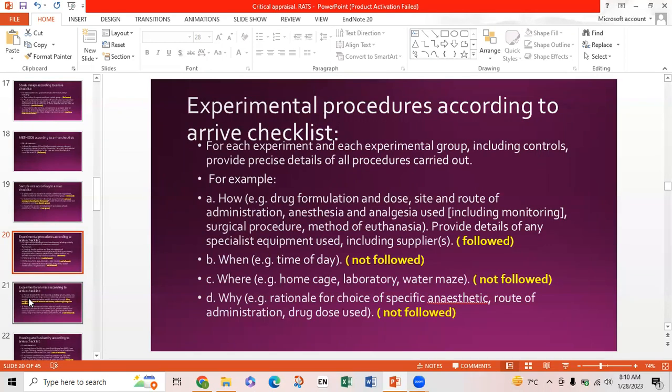Second is when, time of the day. This point was not followed because it is not told. Where? This point is also not told. It was told to us that they were kept in cages, but where the experiment was performed was not told in the article. Now D point is why, for example, the rationale for choice of specific anesthetic, route of administration, drug use. This point is also not followed because the rationale for using any drug or anesthetic was not told.